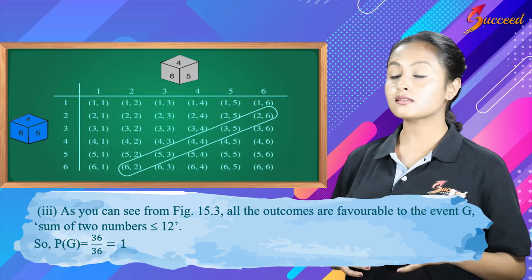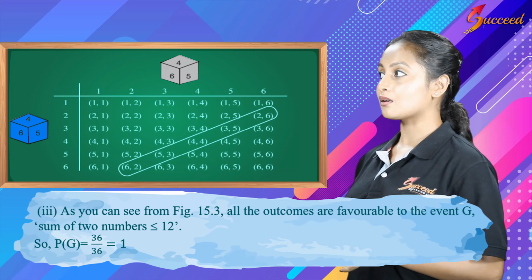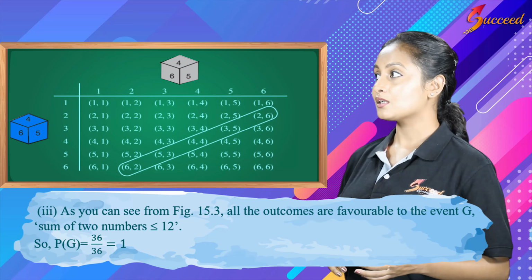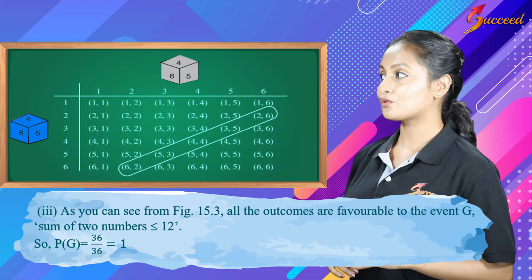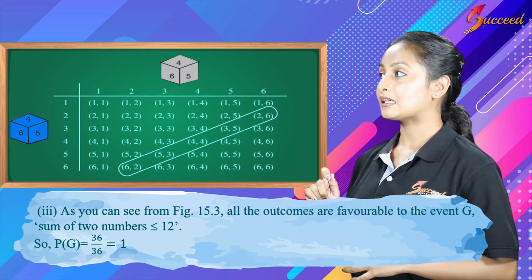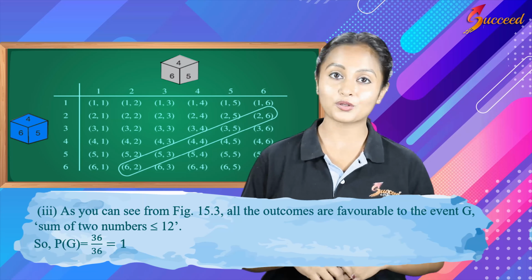Next, moving on to the third sub question. As you can see in the figure, all the outcomes are favorable to the event G, the sum of two numbers is less than or equal to 12. Therefore, P of G is equal to 36 divided by 36. When you cancel it out, you get 1. That is the solution to the question.